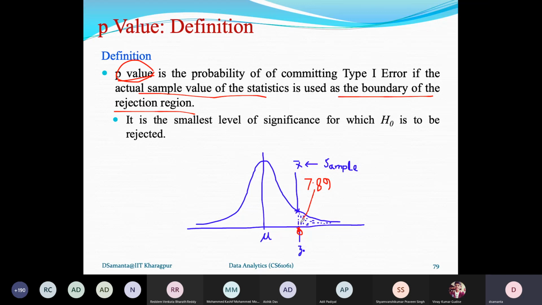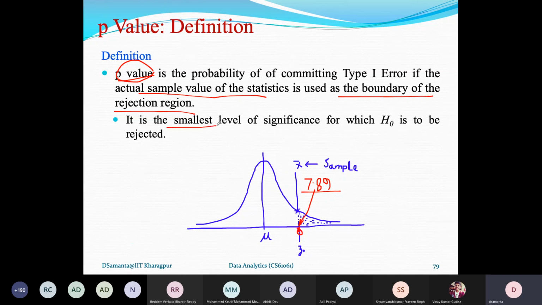So this boundary is decided not from the table. Here no table is required to consult, only this calculation. So it is also very easy, right? And from the sample, you can decide the boundary. And for that boundary, we can report the result that, okay, for this test, it is this.